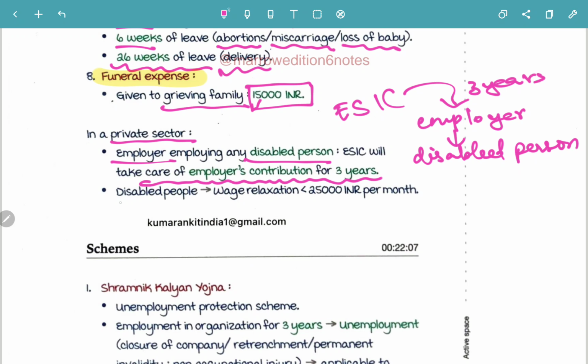For disabled people, the wage relaxation is going to be less than 25,000 INR per month. So the wage relaxation will be less than only 25,000 INR per month.